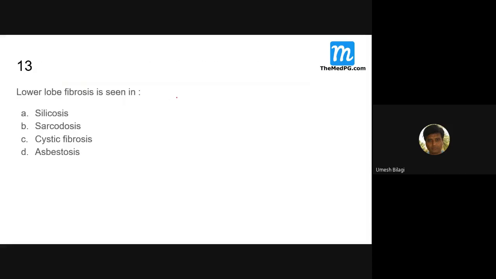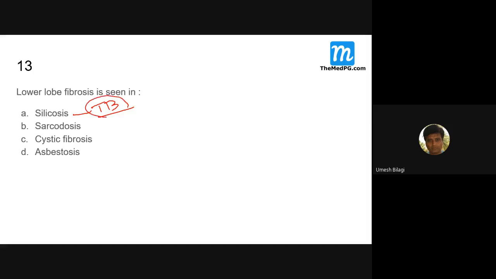Now, I expect those who attended yesterday's class to answer this question. Lower lobe fibrosis is seen in asbestosis.